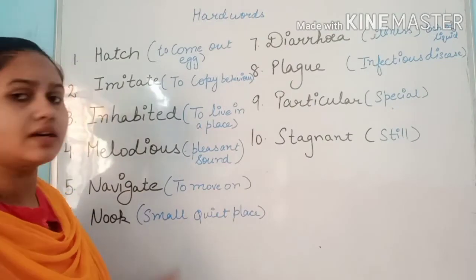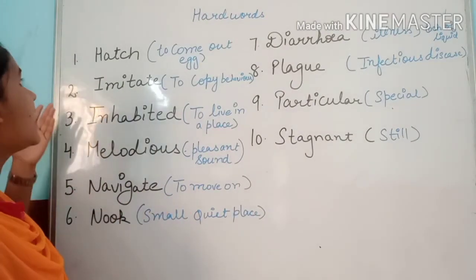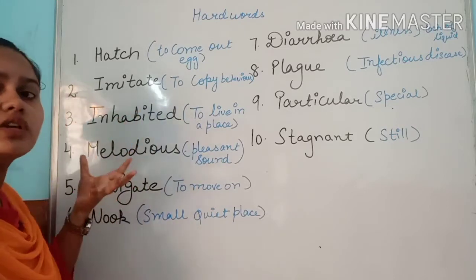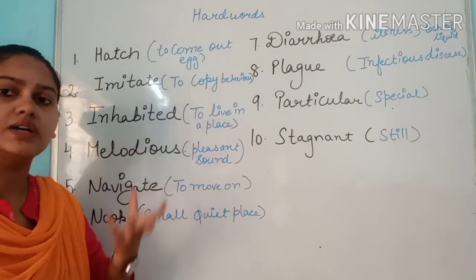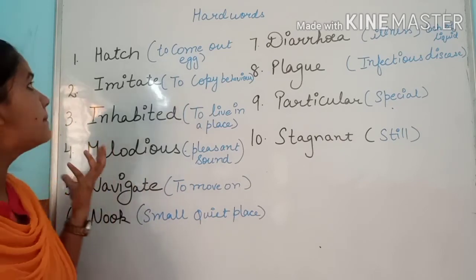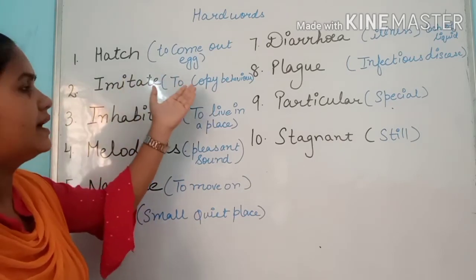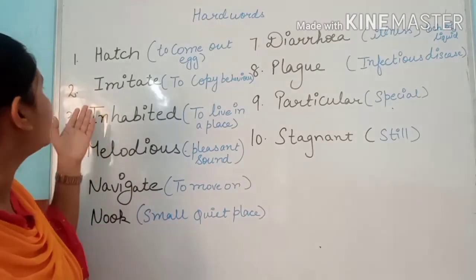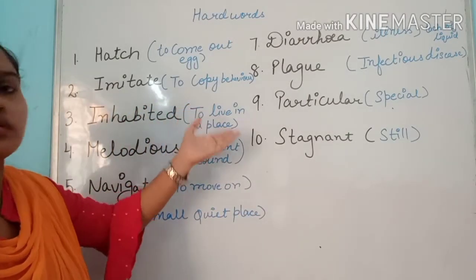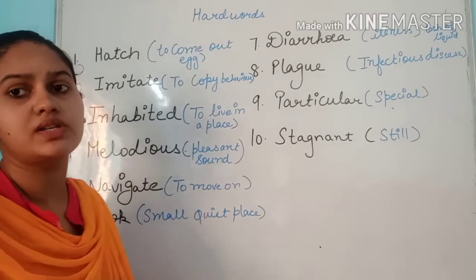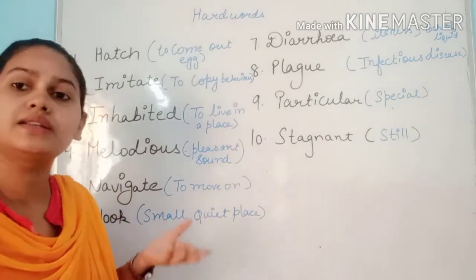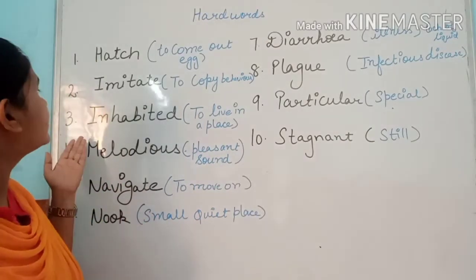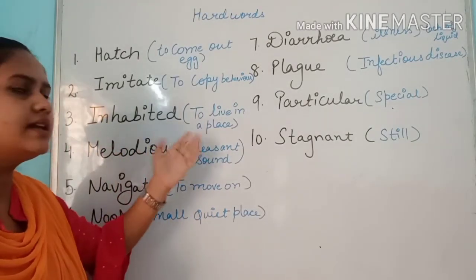You can see here, students. First one is hatch, to come out of an egg. This word is used for birds, those which come out of an egg and are born as a bird, right? Now imitate, to copy the behavior of something, that especially we can see in small babies and children, right? And the third one is inhabited, to live in a place.